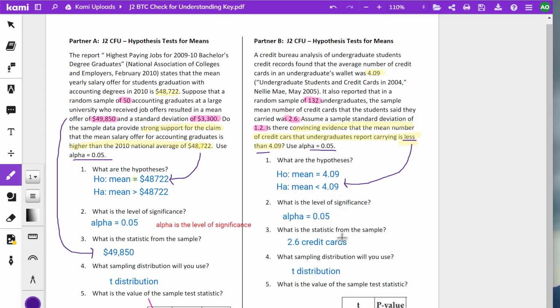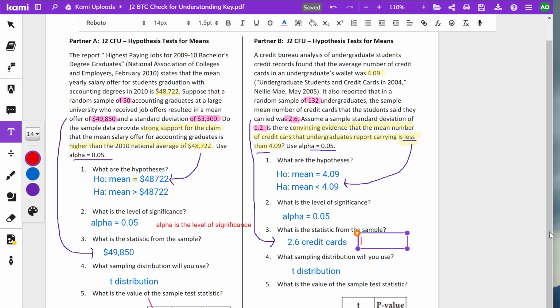And what is the statistic? Well, that's from your sample right here. Maybe we should write a little note: the statistic is from the sample.